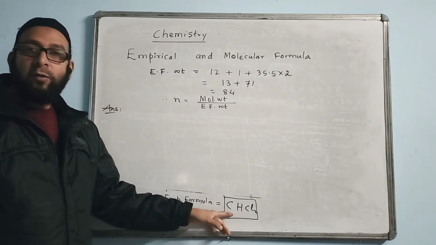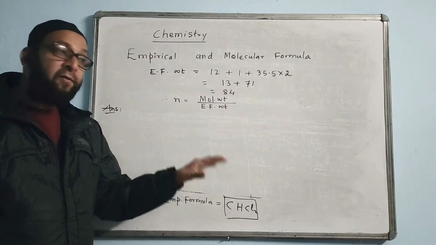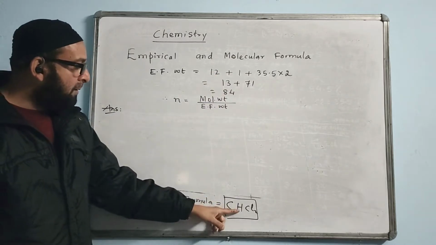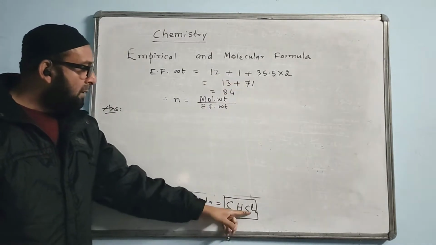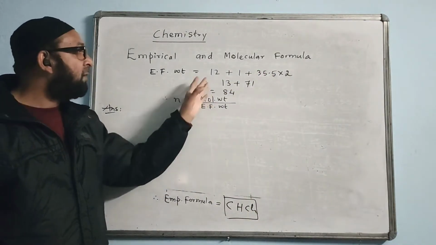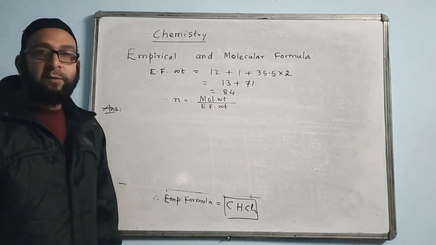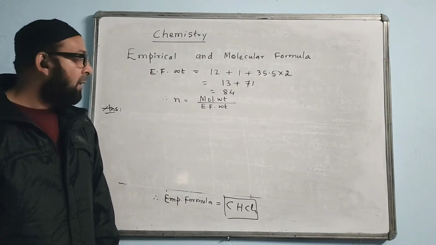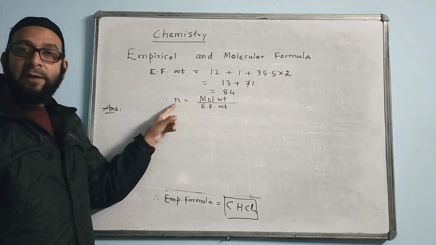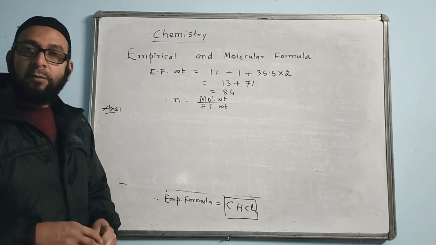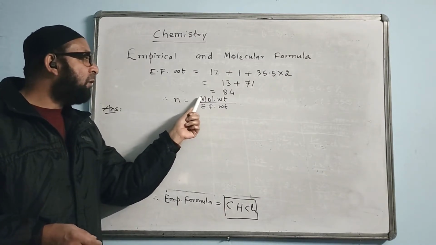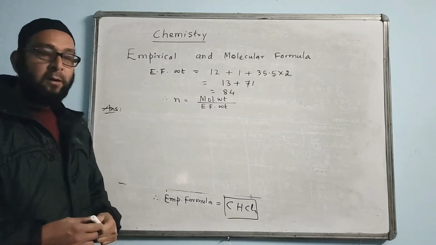Empirical formula we found, and whatever formula we are finding, we find the weight of that. EF weight. Carbon is 12, write 12. Plus hydrogen is 1, write 1. Chlorine is 35.5 into 2, so write into 2. And now we will simplify and get the value of this. That is coming 84. Empirical formula weight we found. Now we find n. N is a kind of number, a whole number, an integer. How to find the value of n? The formula says molecular weight by empirical formula weight.